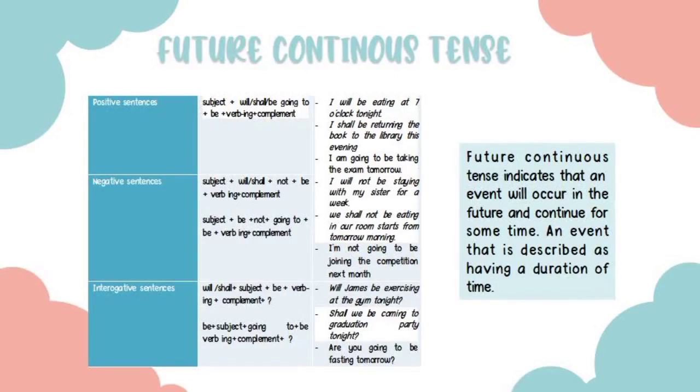For the interrogative sentence, will or shall plus subject plus be plus verb ing plus complement, or be plus subject plus going to be plus verb ing plus complement. For examples, you can take a look at your screen now.